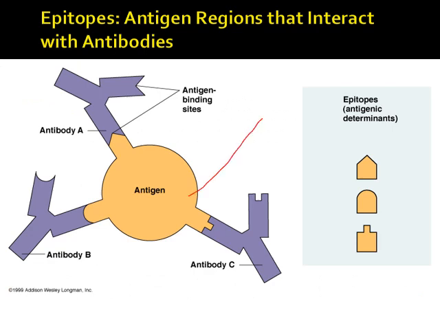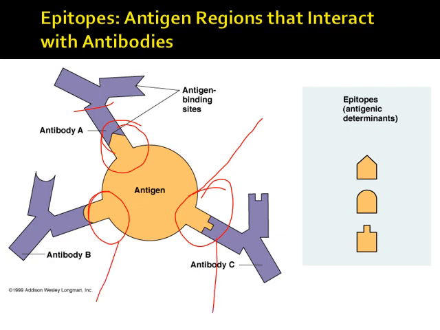So here is a picture of an antigen. It has multiple epitopes in its structure, so that various antibodies can come and bind with the epitopes of this specific antigen. So for example, antibody A, antibody B, C, etc. So these are the epitopes or antigenic determinants which will specifically go and bind with the antibodies.